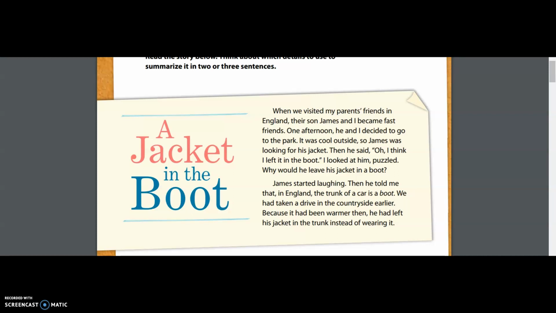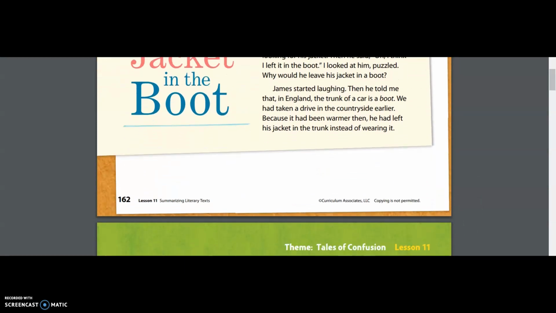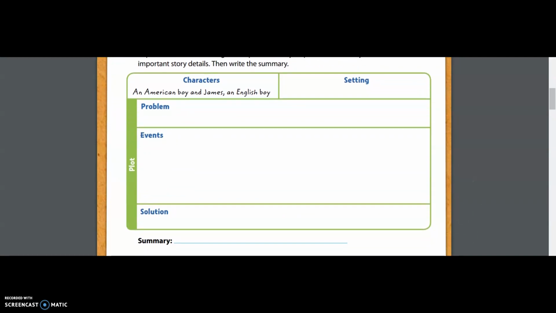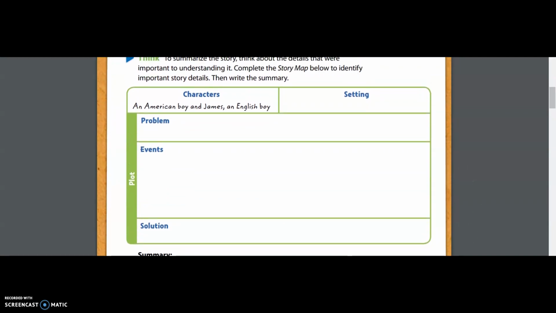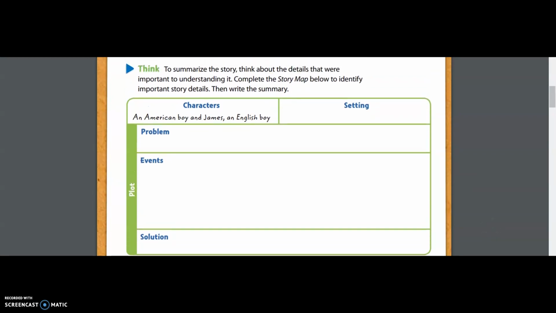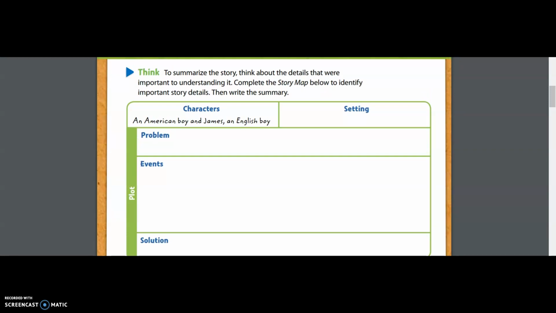So we just read that story. We learned a little bit about how English people talk in the different dialects that they use. If you go ahead to the next page in the Nearpod, or if you flip over in your packet, we are now on page 162. It wants us to think. It wants us to really break down and process this.